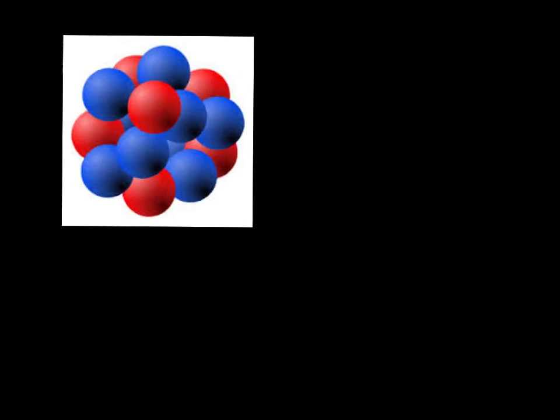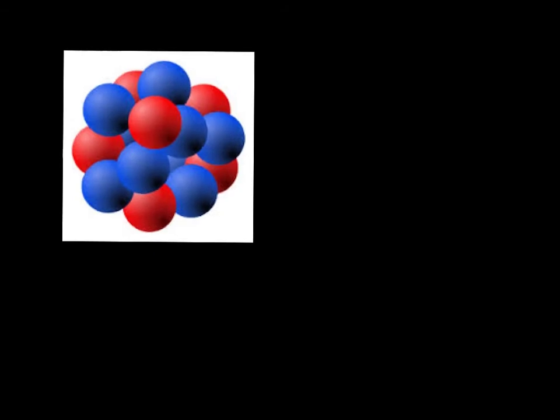Now, as I just mentioned, the protons have a positive charge. So each of these protons in here has a positive charge. Most of you have played with magnets before, and if you take the positive end of 2 magnets and try to put them together, they push apart from each other. They do not go together because positives do not attract. A positive is attracted to a negative, and not another positive.